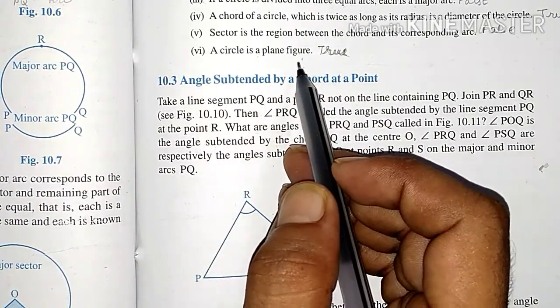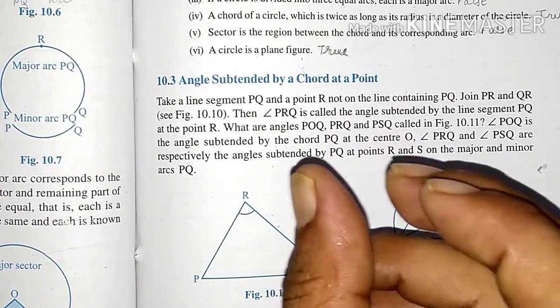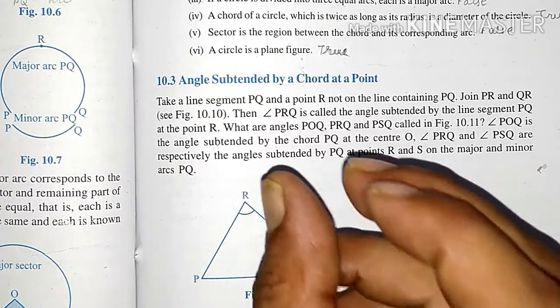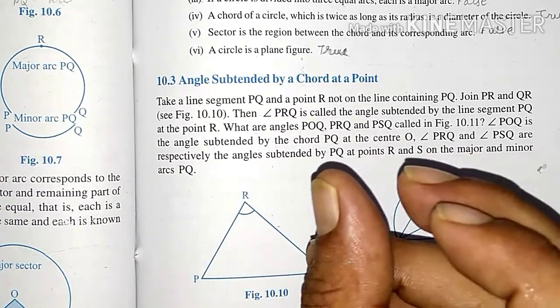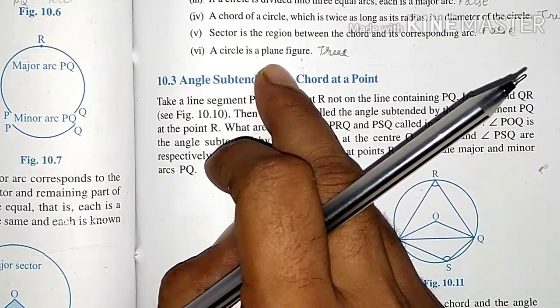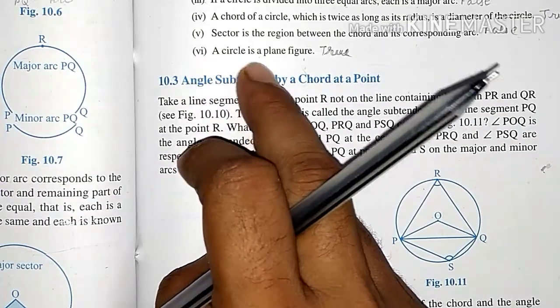Sixth, a circle is a plane figure. Yes, it is a plane figure because we can draw it on a plane. But a sphere is not a plane figure. A sphere is a 3D figure having length, breadth and height. But in a circle only two dimensions are there. So we can say the circle is a plane figure.